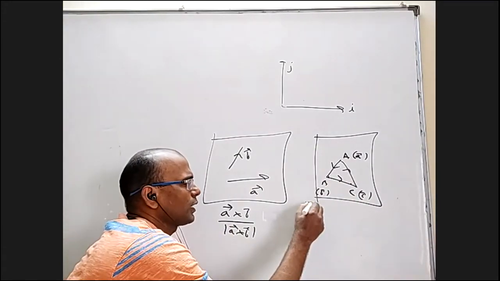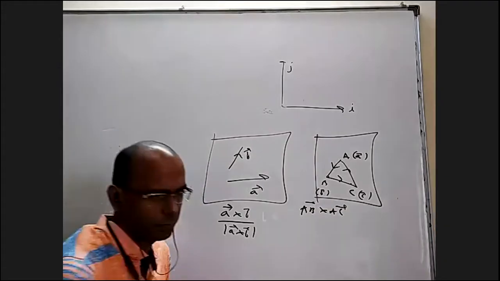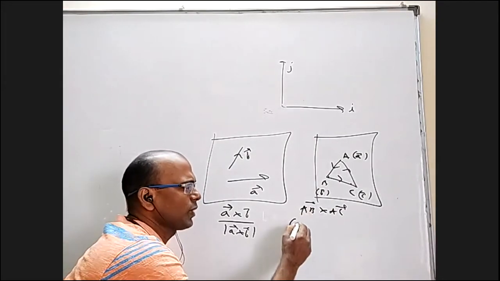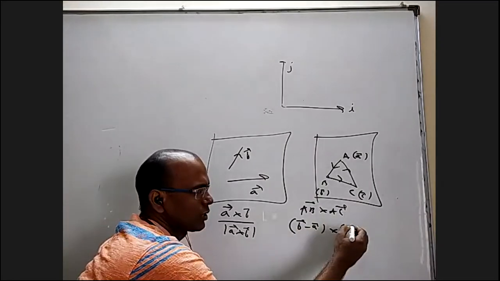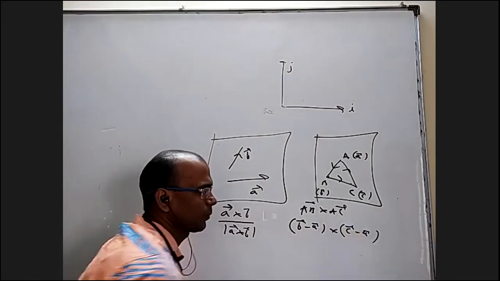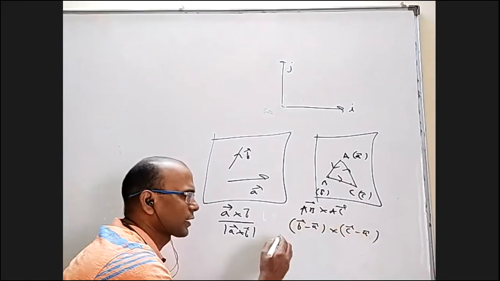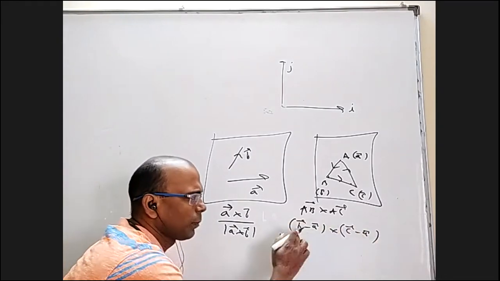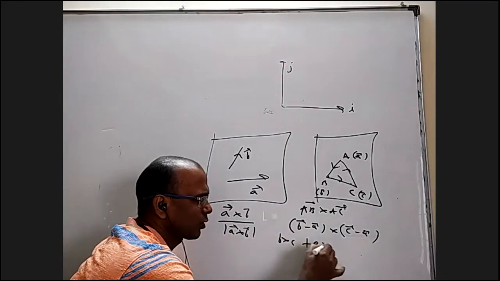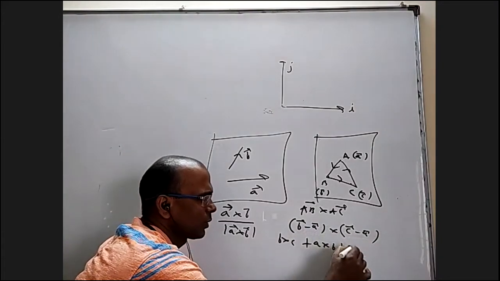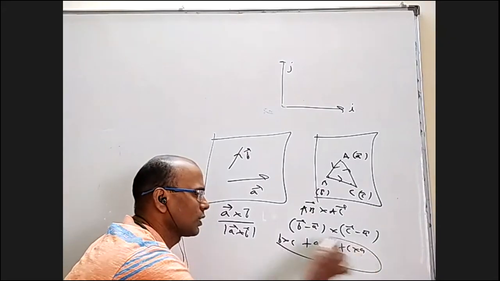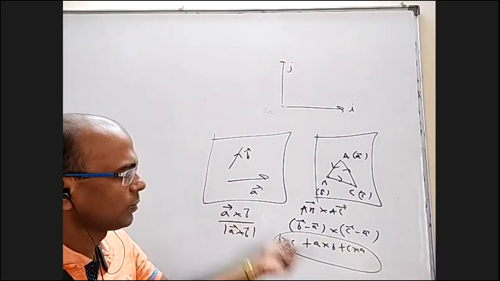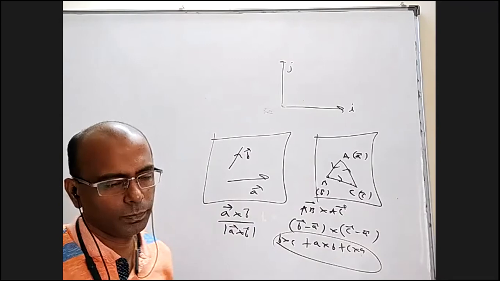If you take AB cross AC, for example, AB bar is OB minus OA, so you will get B minus A. And AC bar is OC minus OA, which will be C minus A. When you expand it, you will get B cross C, minus B cross A which will be plus A cross B, minus A cross C which will be plus C cross A, and A cross A will be 0. So this is A cross B plus B cross C plus C cross A.